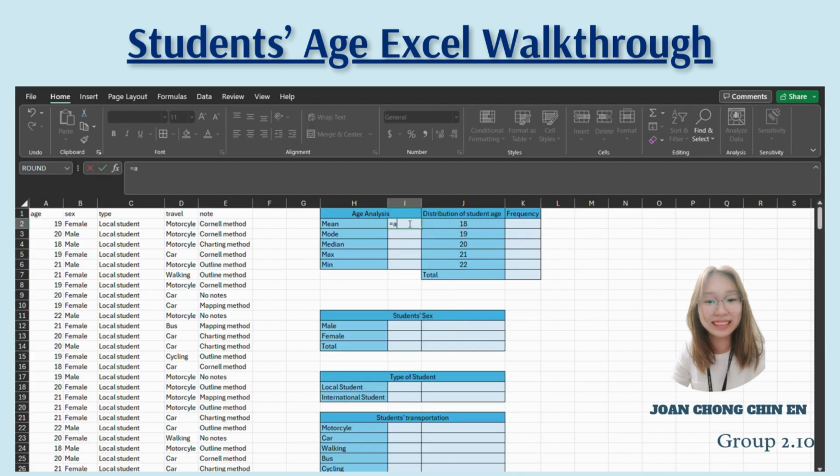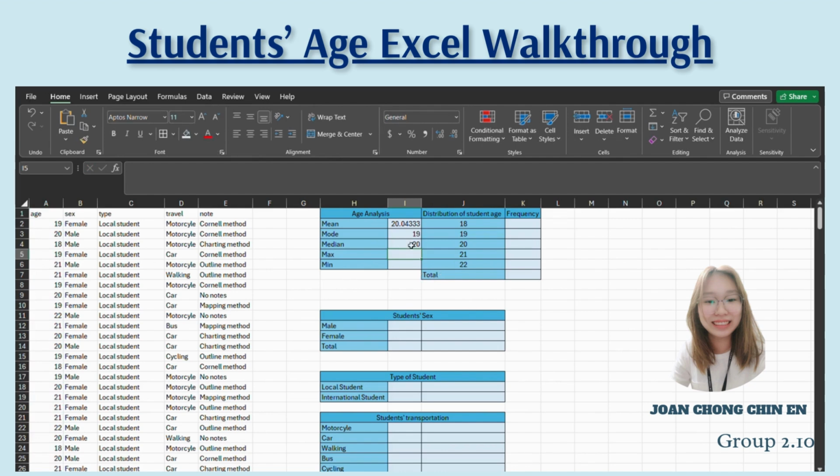The working in Excel starts with the mean, where we use the formula AVERAGE and select all the data in column A before we click enter. So the answer will be shown on the table. Next, we will proceed with the mode, where we use the formula MODE and select all the data in column A. For median, we will use the formula MEDIAN.